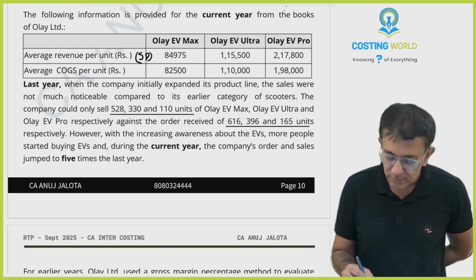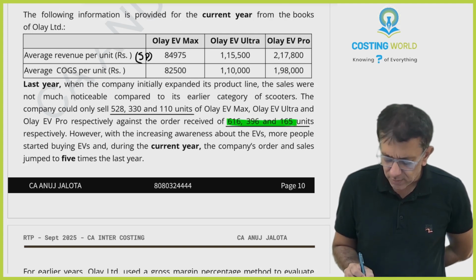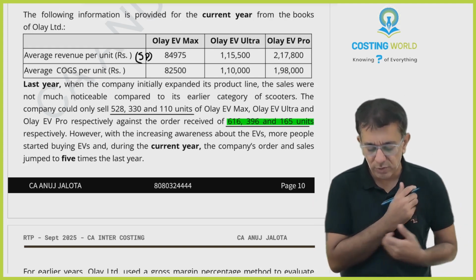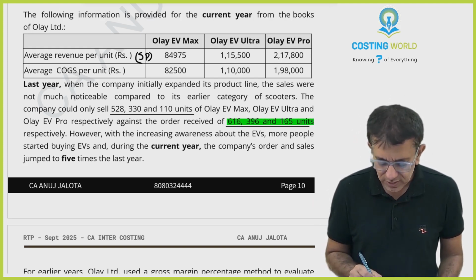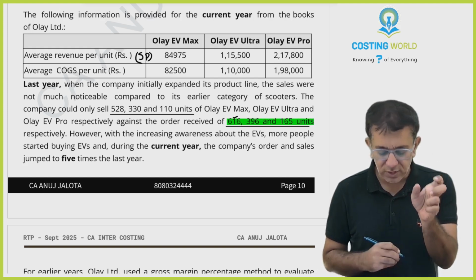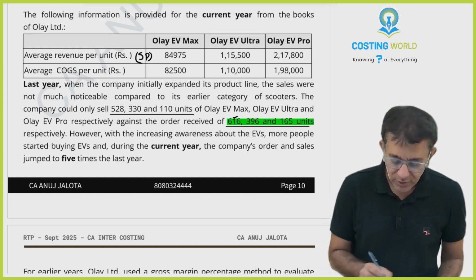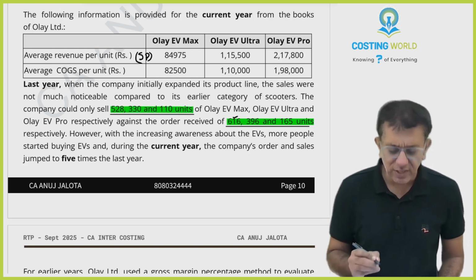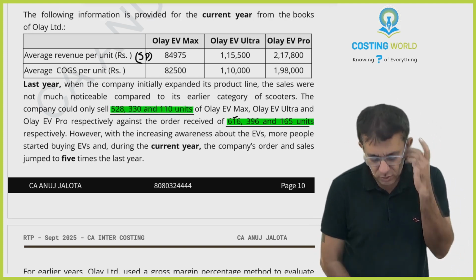Number of orders means number of units ordered. We got orders for 616 units of the Ola EV Max, but we could sell only this much. Whatever is the difference, we will supply that in the future years.